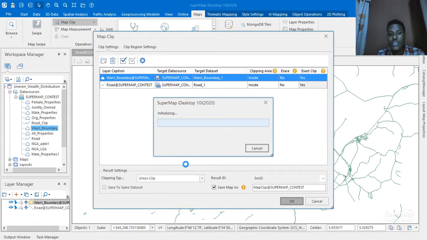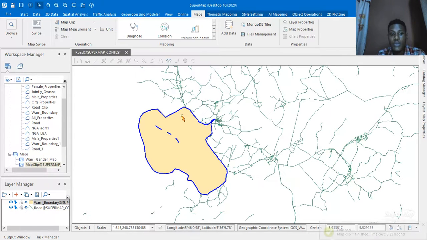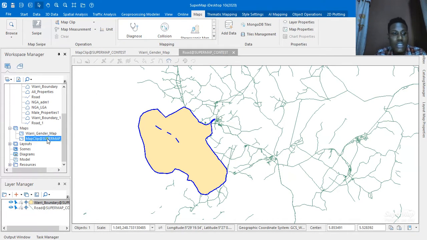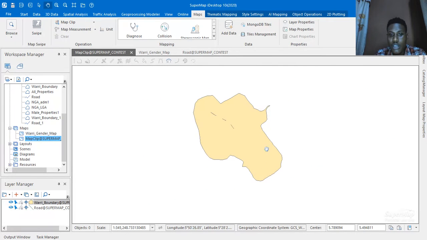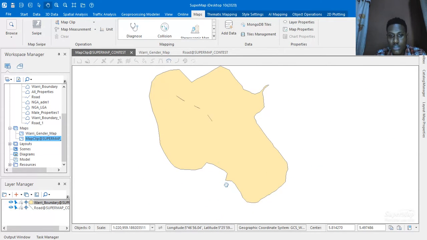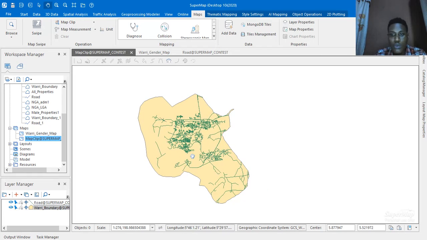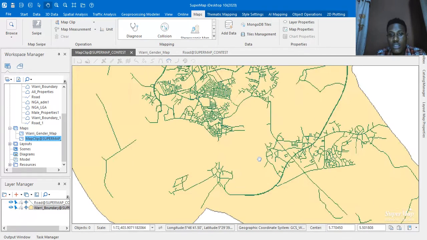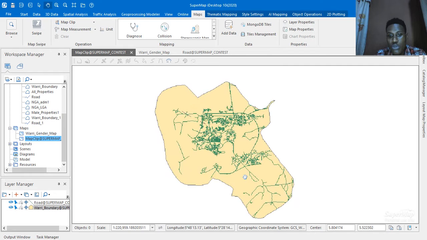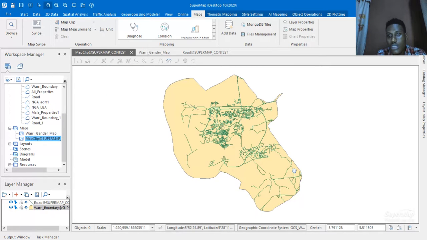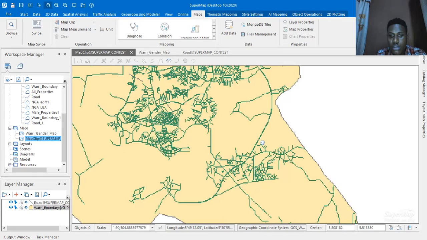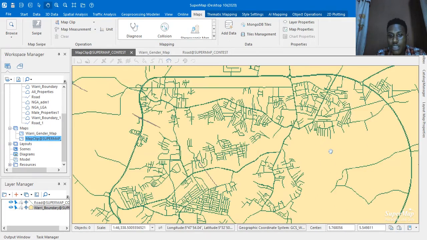and it's being exported. The exported map is here, and as you can see, it's not visible, so all I needed to do was to bring this above it. Let's take this down, and here we go. So this was the final output of what I got using the polygon clip feature, which gave me the roads I needed.